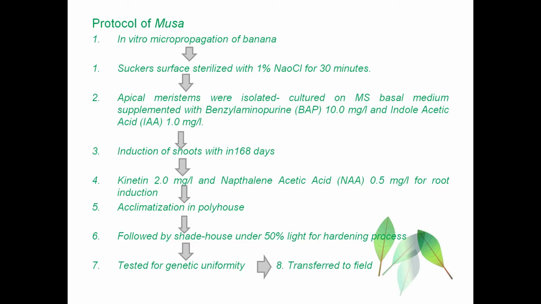Kinetin at 2 mg per liter and naphthalene acetic acid at 0.5 mg per liter should be added to the culture medium for root induction, so root will be produced. So first shoot was produced, then root was produced. After which the small plantlets are acclimatized.